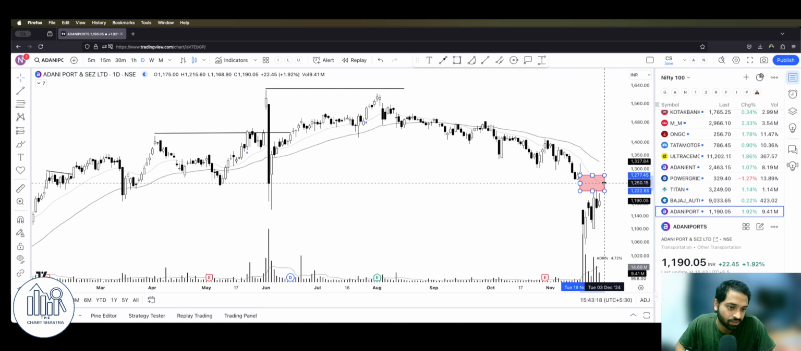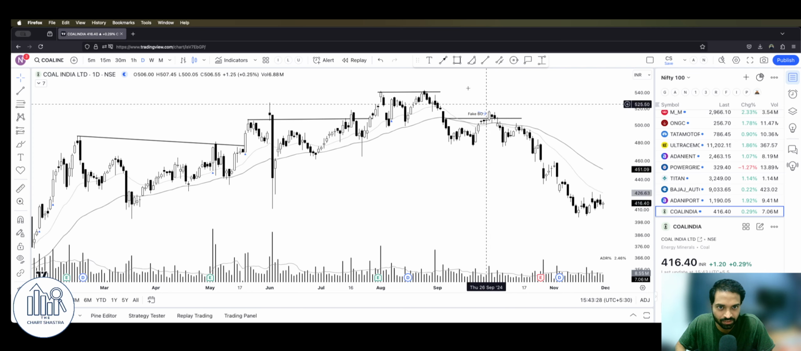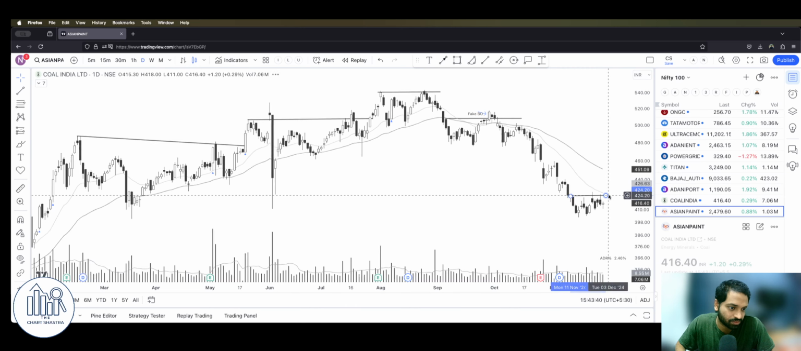Adani Ports again, look at it. It is trying to clear this boundary and got rejected here. Maybe it might need some more time. Coal India, not even an attempt. It looks like a nice consolidation to short it again. If it comes here and gets rejected, that is a new short, unless there is strong buying.